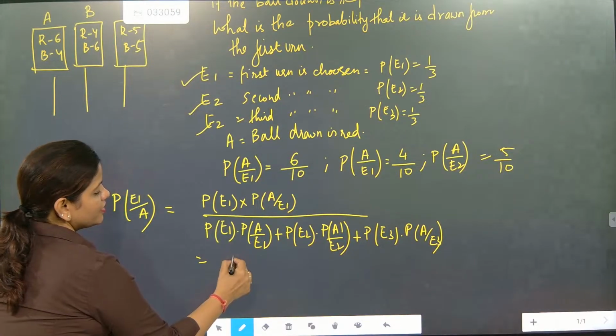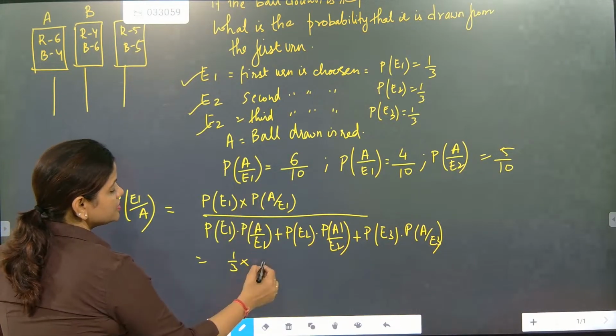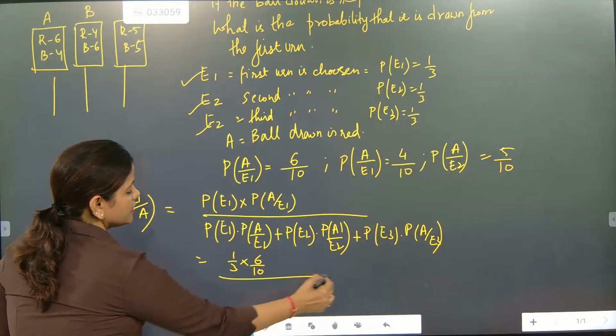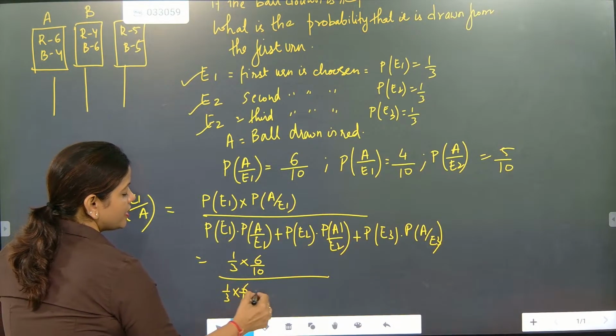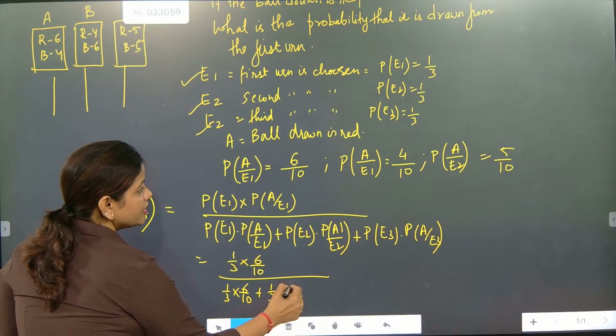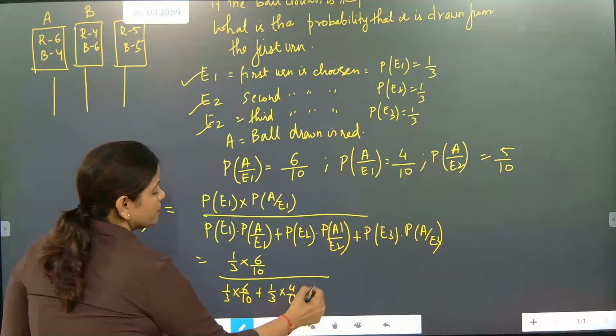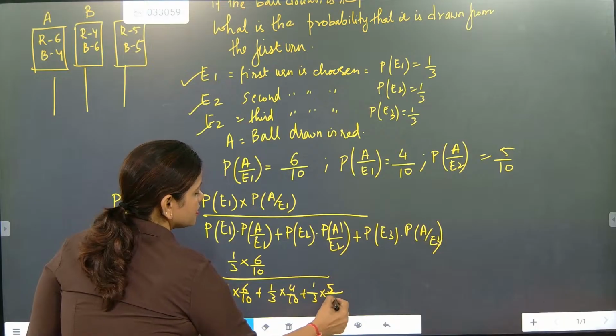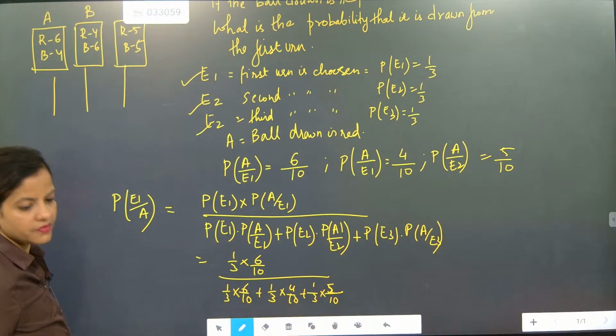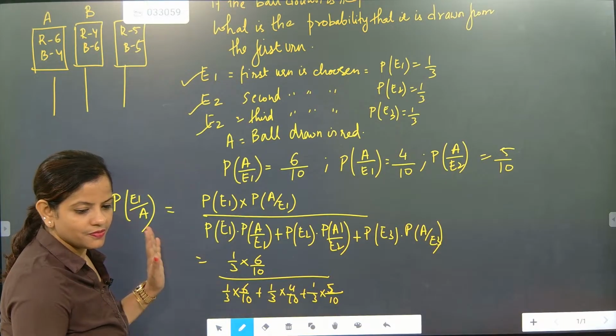Now we can just add this one out. What is this one? 1 by 3. And how much is the red ball here? Then here, same thing, 1 by 3 into 6 by 10, then 1 by 3 into 4 by 10, plus 1 by 3 into 5 by 10. That's it. Work over. This is Bayes' theorem.